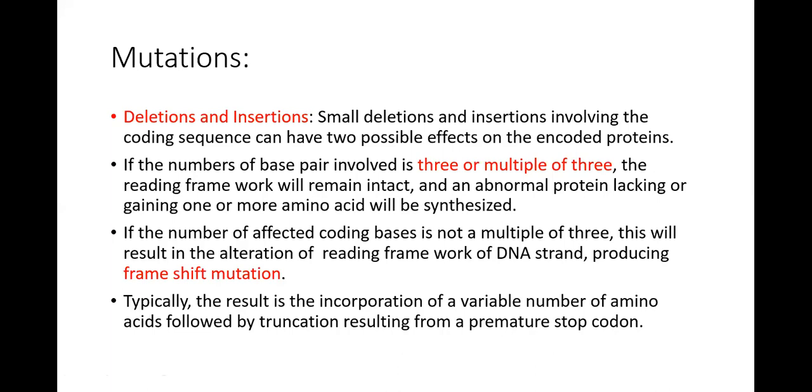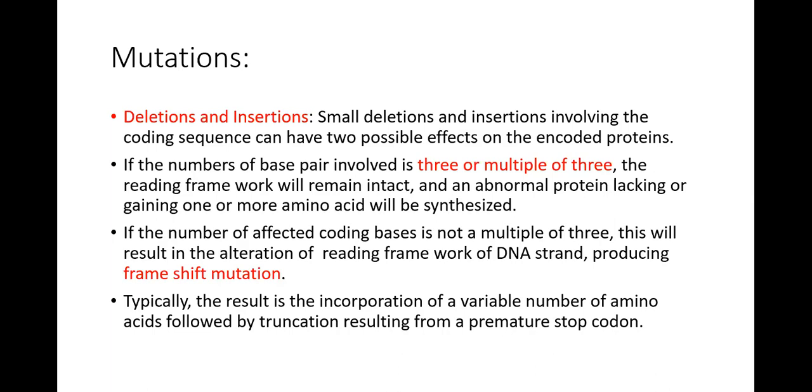So in the case of deletion and insertion, if some part of the code is going to be deleted, or you are going to have inserted some part that is going to add into that, but if the base pair is a multiple of 3, then the effect is not going to be that much. Okay. An abnormal protein lacking or gaining one or more amino acids will be synthesized.